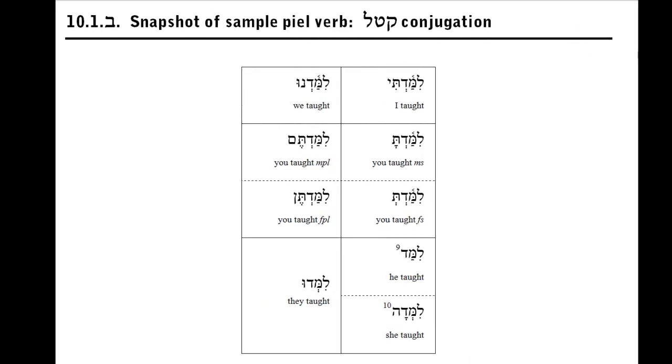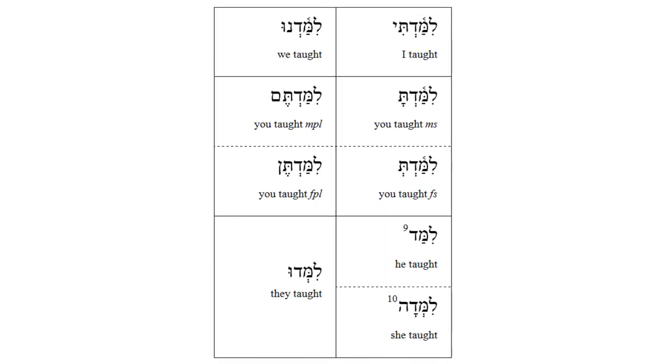Segment 10, Nikud Achat, Nikud Beit. Snapshot of sample PL verb, katal conjugation. We'll be using lamad as the pattern verb. Limadti. Limadta. Limadt.